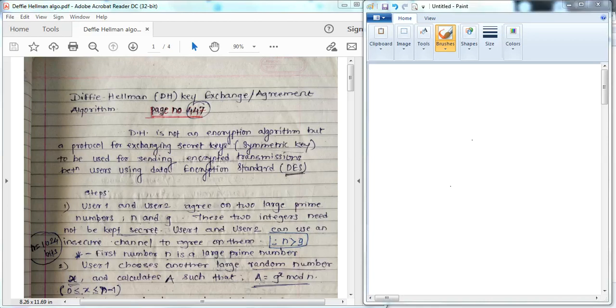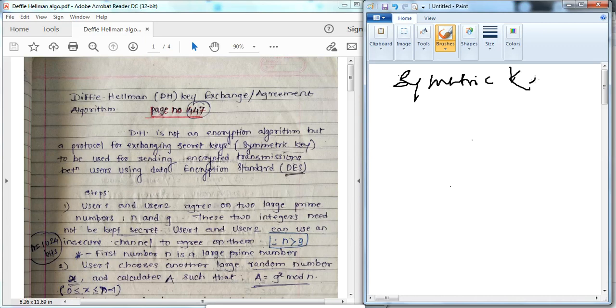Hello everyone. Now we will learn about what is the Diffie-Hellman key exchange, or the agreement algorithm. In a previous lecture, we already learned about how to distribute the symmetric key. That symmetric key is distributed between the two users with the help of the KDC, a key distribution center, right?